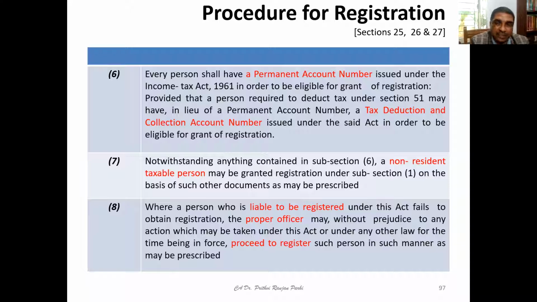Both these PANs and TANs we are referring to are those issued under income tax law. Hope you have already studied income tax provisions. You might know the concept of PAN and the concept of TAN. Any query, you may feel free to ask right now.